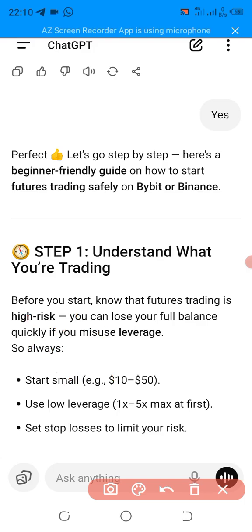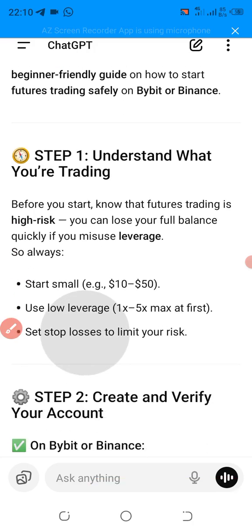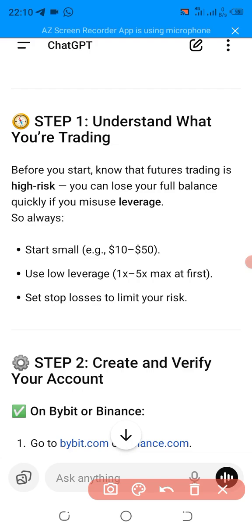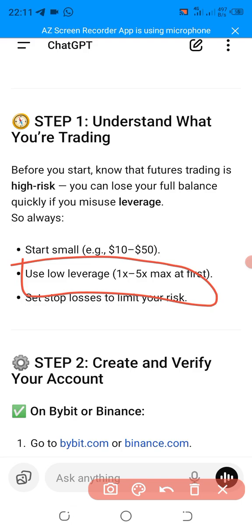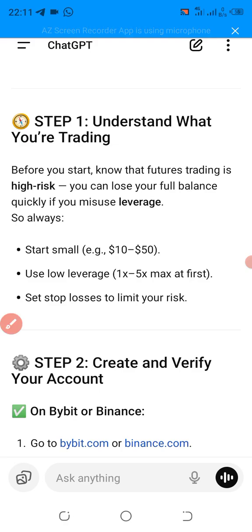So that's it. When you lose, if you use low leverage, like this one now, ChatGPT is giving us some advice here, that you start with low leverage. You can see 1 times to 5 times maximum at first. So at first, if you want to start trading as a beginner, use 1 times to 5 times at maximum. Then set stop losses to limit your risk. So we need to understand all these terms: low leverage, average, high leverage, stop loss, take profit, all those things.